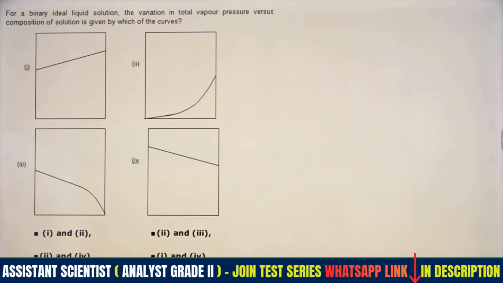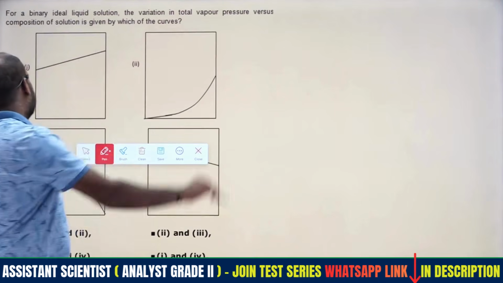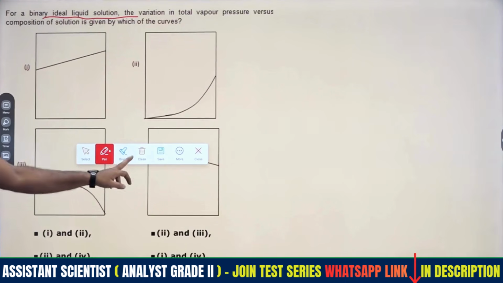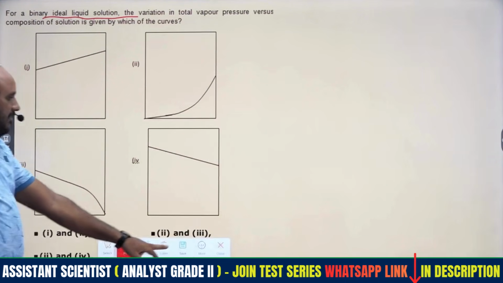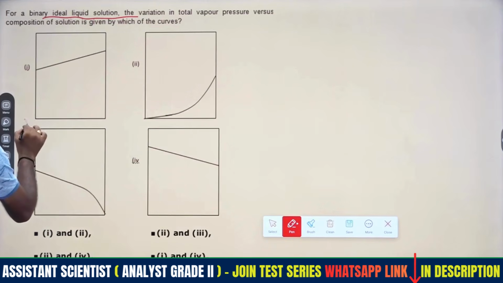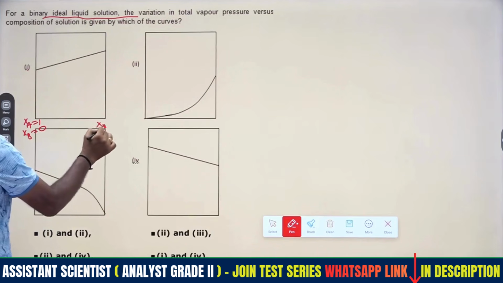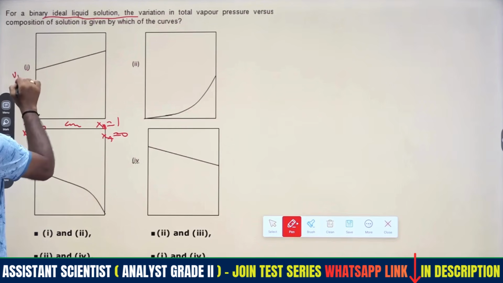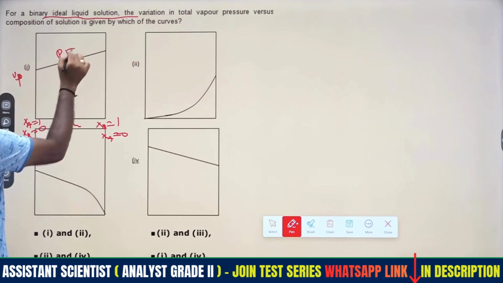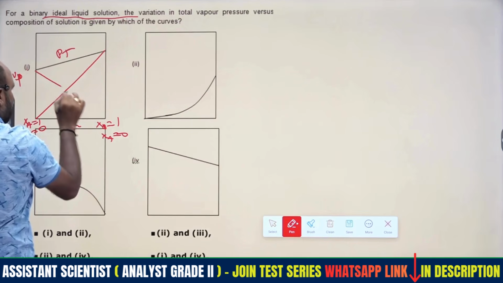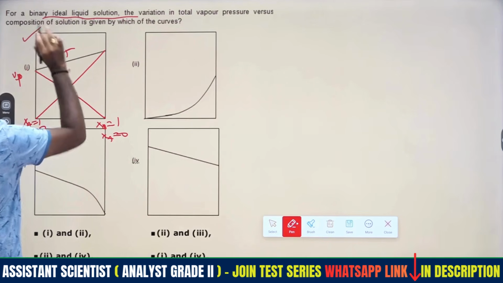Coming to the next part, vapor pressure of ideal solutions will be given. For ideal solutions, we get straight lines. These two lines are deviating. For example, consider XA equals 1, XB equals 0, and XB equals 1, XA equals 0. This is the composition, and this is the vapor pressure. This term will be P total, so these are the curves we get, applicable for an ideal solution.